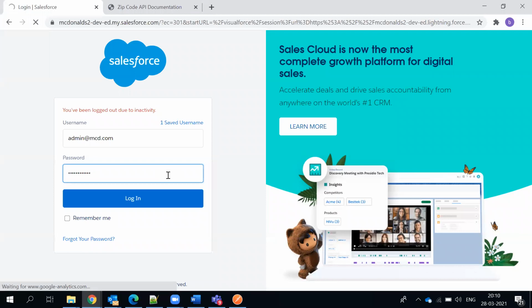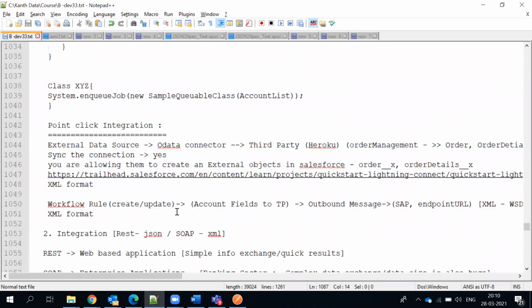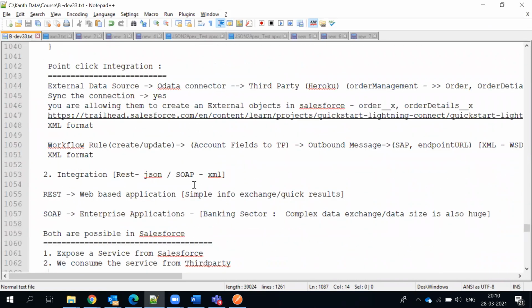You said somewhere you cannot modify an already scheduled class. Schedule means you're scheduling a batch, right? From the org, from the UI part, right? Correct. And when you say you cannot modify, what does that mean? I did not get it, because from the code you can always modify anything, right?